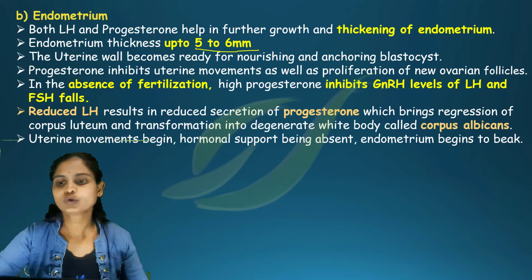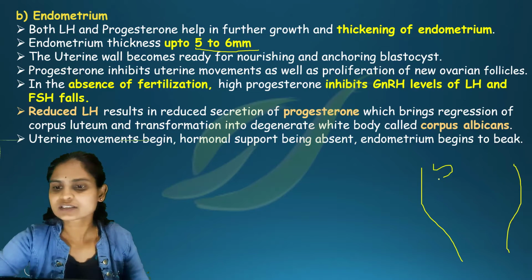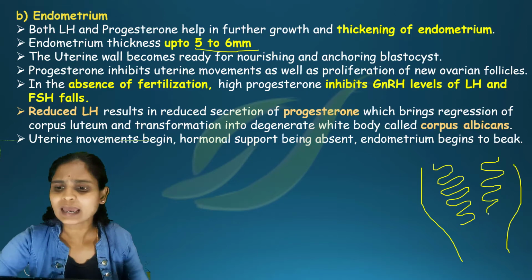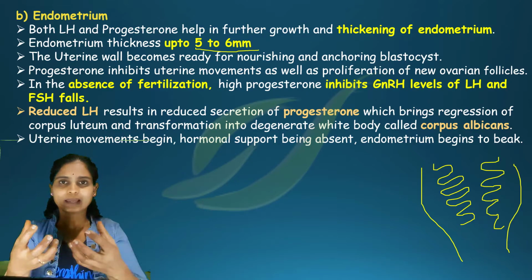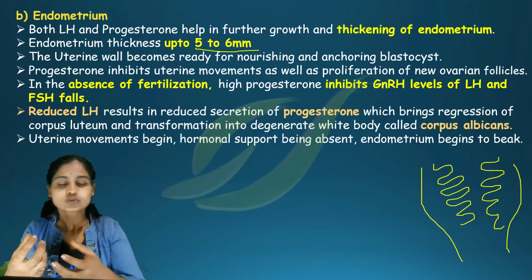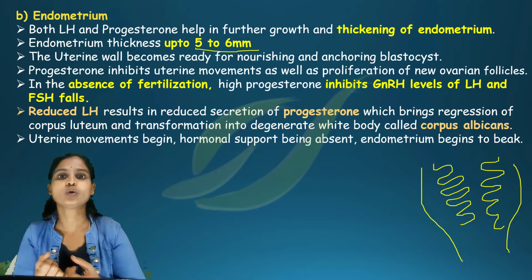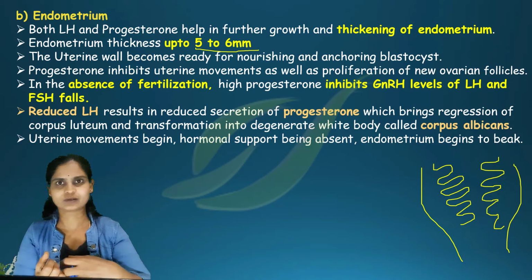As I told you already, the uterus starts thickening and develops more. Why? Because it helps in implantation. Once the zygote comes, it is getting itself ready to accept that zygote to undergo implantation.